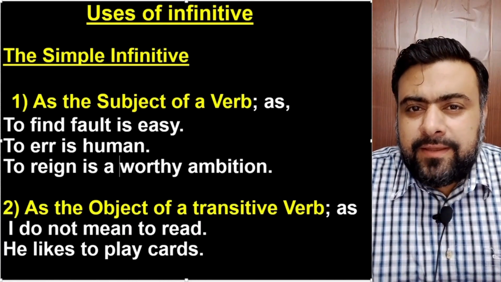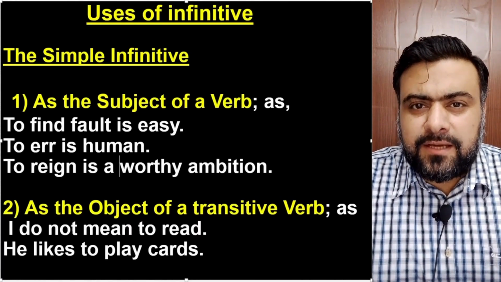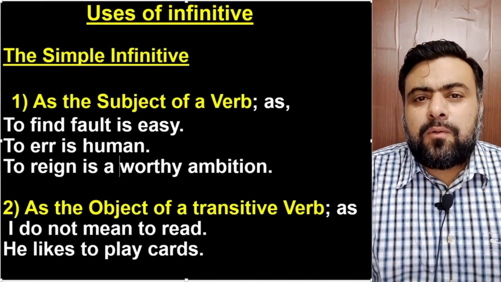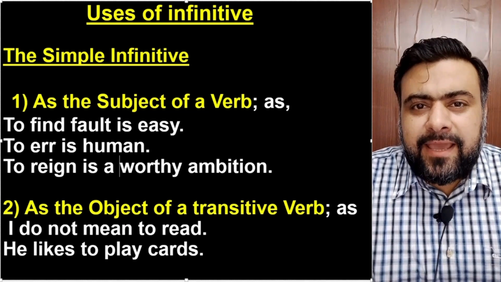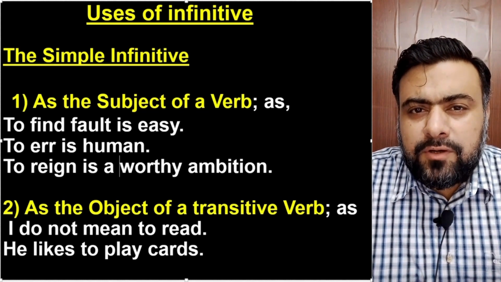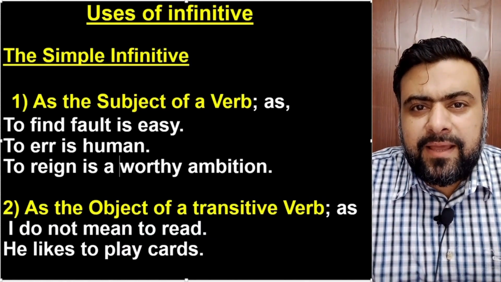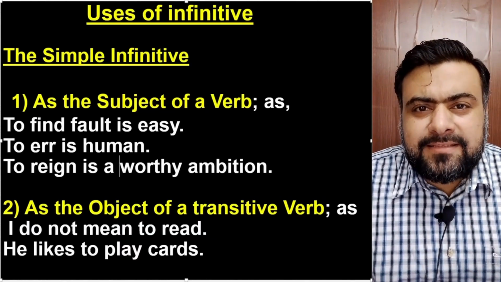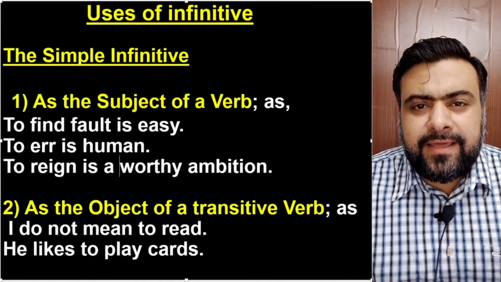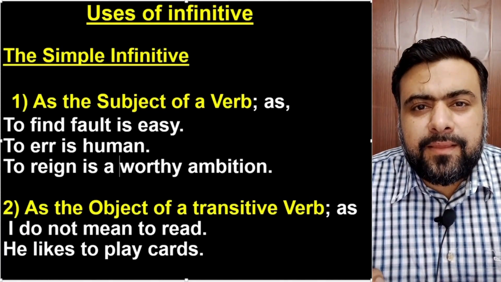To reign is a worthy ambition. To reign is the subject, is a worthy ambition is the predicate. Number 2, when the infinitive acts like an object of a verb. For example, I do not mean to read. I do not mean is the verb, and to read is acting like its object. The infinitive to read is the object of the verb mean.